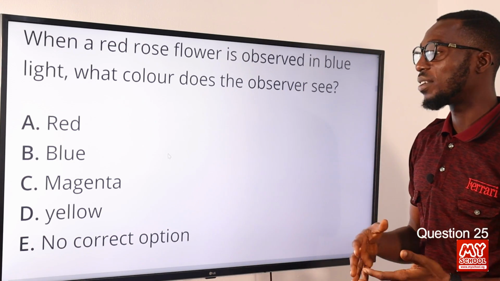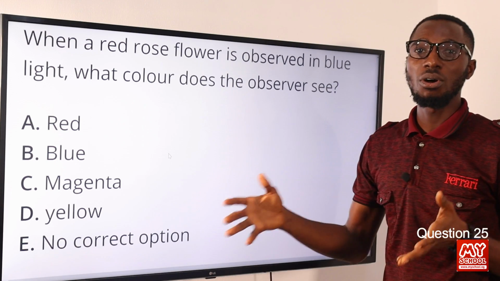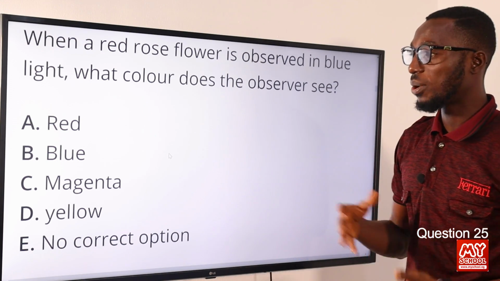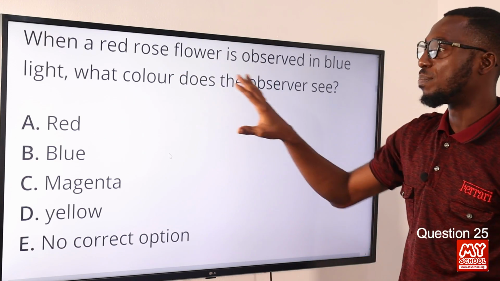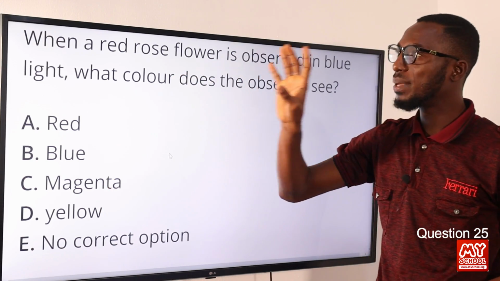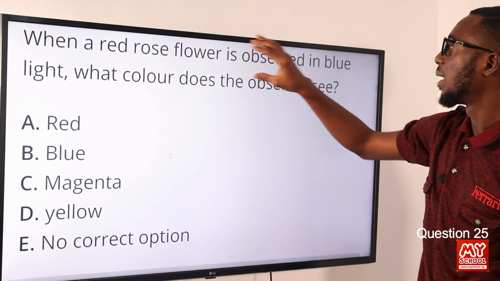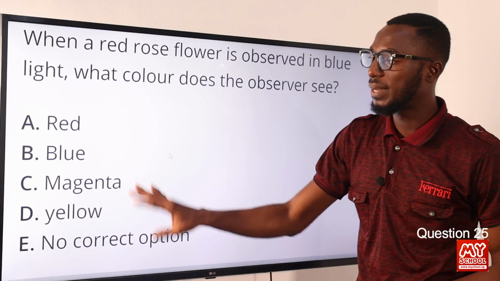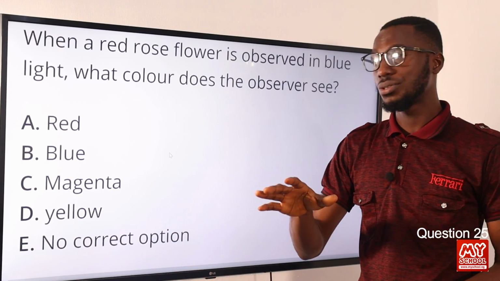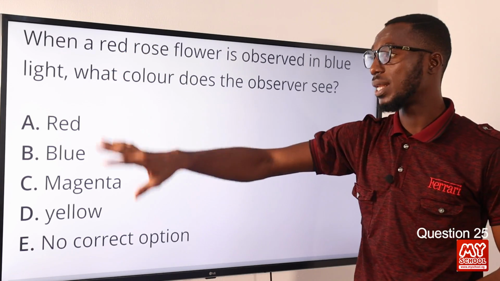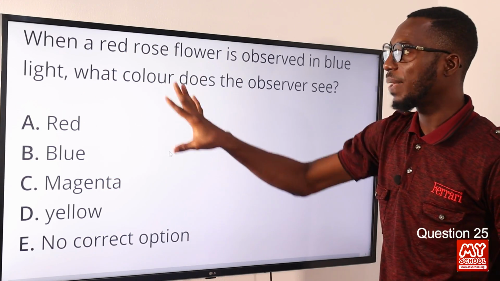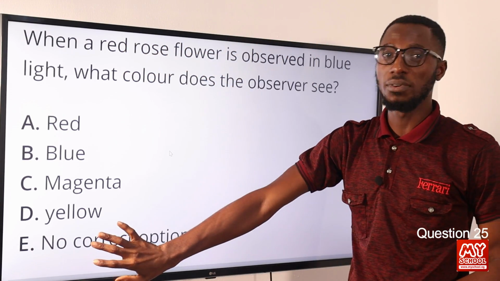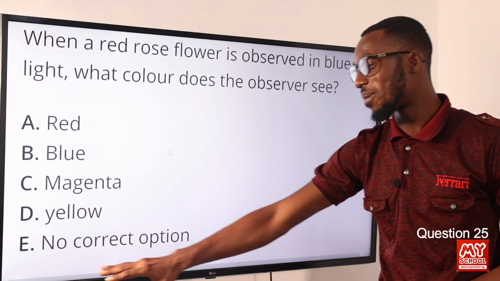But if you want a normal color mixture, or color engineering, when you mix red with blue, what you should have is magenta. But we are being specific here. We're talking about a red rose flower being observed in blue light. What you observe would be a dark coloration, black. So we don't have that here. But just in case you meet this question elsewhere, blue plus red gives you magenta. But based on the specificity of the red rose flower, there is no correct option provided. So the correct option is option E, no correct option.